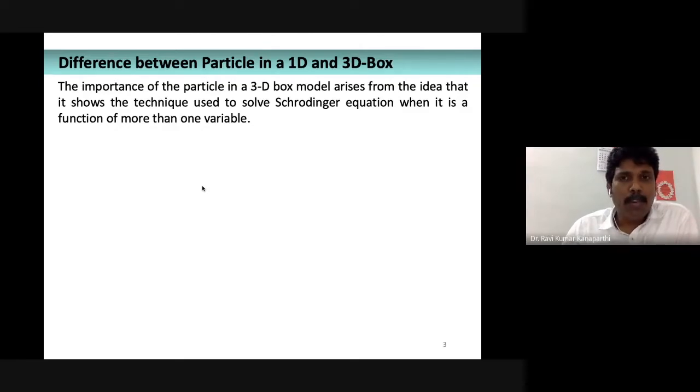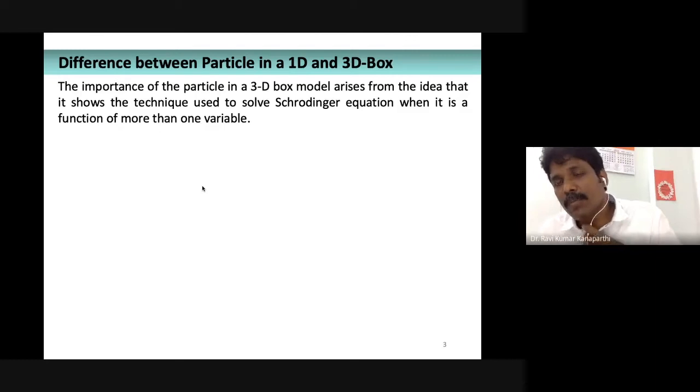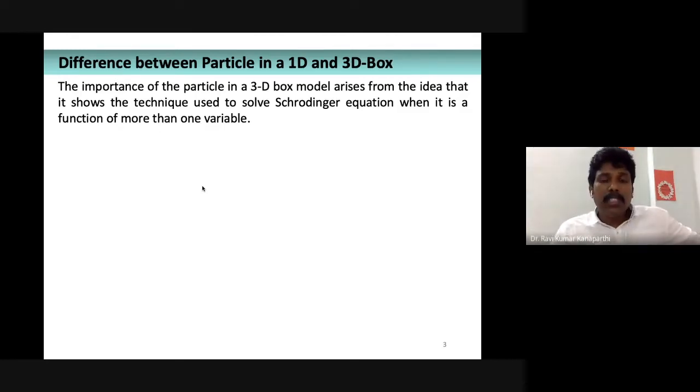That particular problem I'm not going to discuss, but its solution is going to be midway between the solutions for the particle confined to a one-dimensional box and a three-dimensional box. Therefore, based on this topic, you should refer to a standard textbook, write down the Hamiltonian and the Schrodinger wave equation, and try to find the solutions.